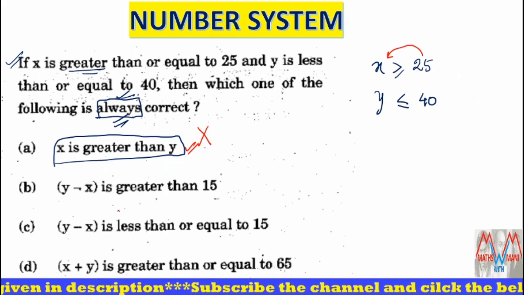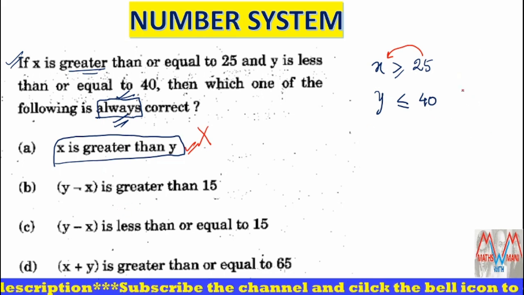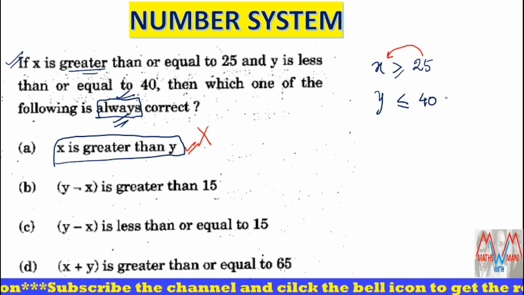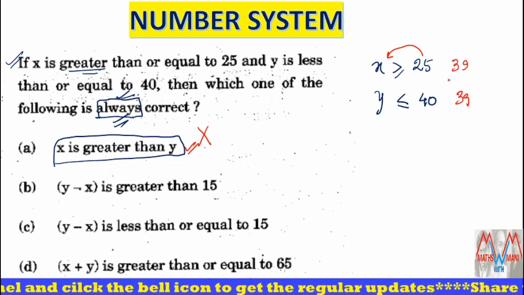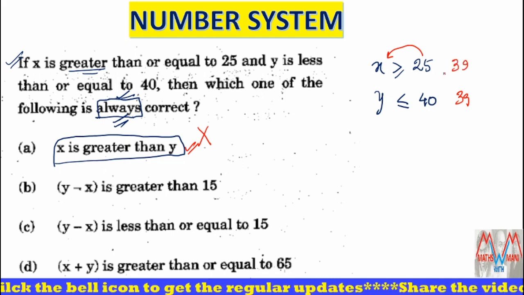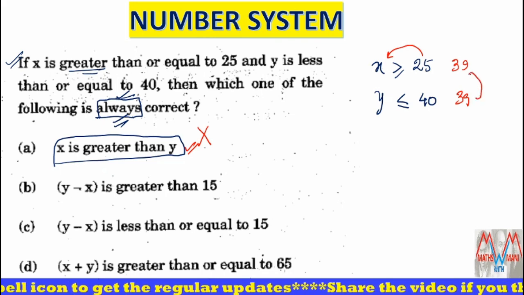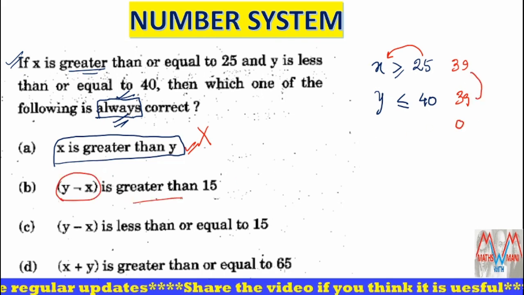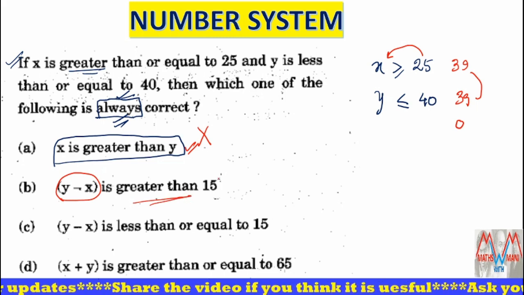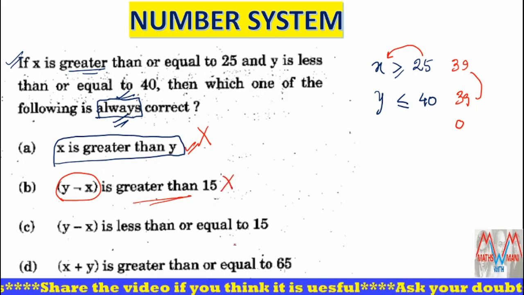And the next, y minus x is greater than 50. Y is less than 40, and x is greater than 25, so if I take 39, I'll take 39 only. The 39 is greater than 25. So what is the difference of y and x? 0. But here the option says y minus x is greater than 50. It can't be possible, so it is also wrong.